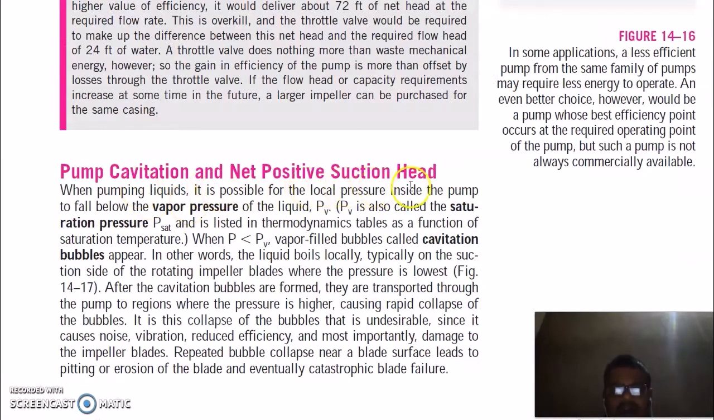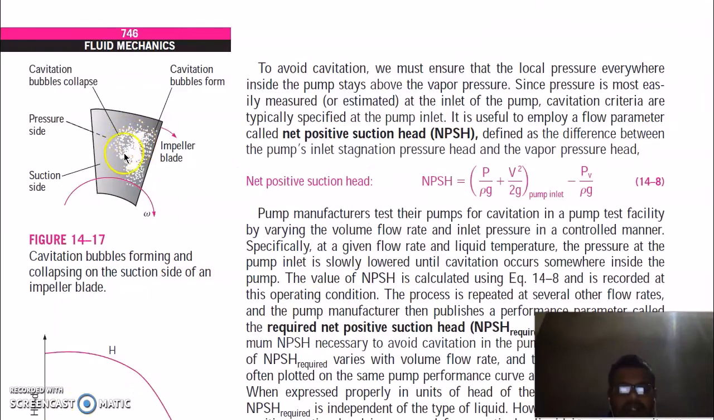Pump cavitation and net positive suction head. When pumping liquids, it is possible for the local pressure inside the pump to fall below the vapor pressure of the liquid, PV. PV is also called saturation pressure, as illustrated in thermodynamics, tabulated as a function of saturation temperature. Now if pressure falls below vapor pressure, vapor-filled bubbles called cavitation bubbles appear. In other words, the liquid boils locally, typically on the suction side of the rotating impeller blades where pressure is lowest. So this is your pressure side and this is your suction side.